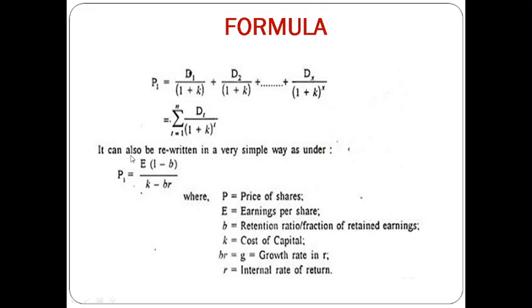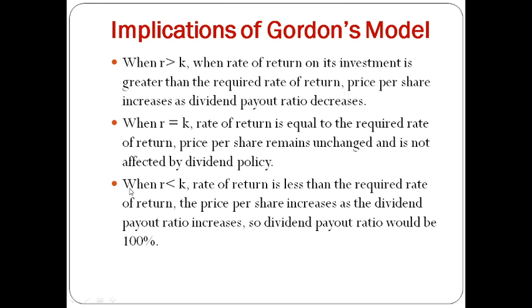So with a change in dividend policy, the E, that is the earning per share, or B, the retention ratio, will change. We can see at different retention ratios how the market price changes. So these are the implications of Gordon's model. Here there can be three types of possibilities.